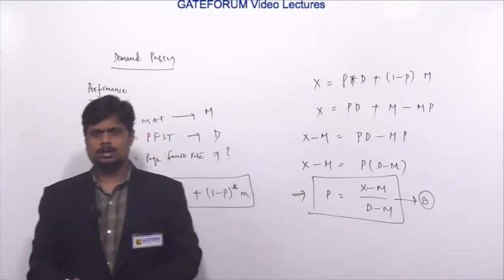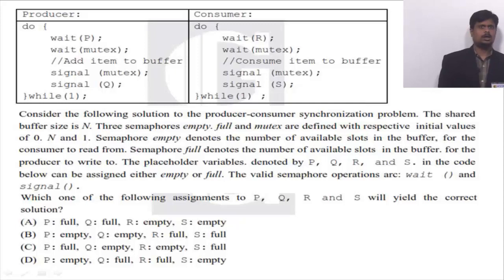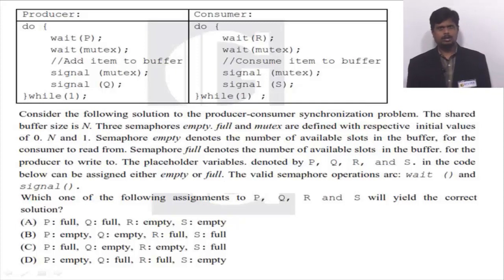Okay. Thank you. This question is from the GATE 2018 paper and belongs to operating systems. Coming to the question statement: consider the following solution to the producer-consumer synchronization problem.